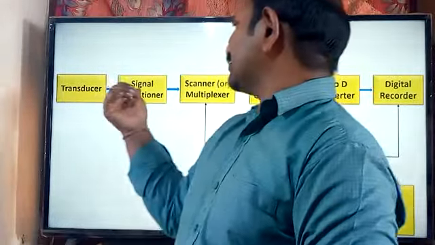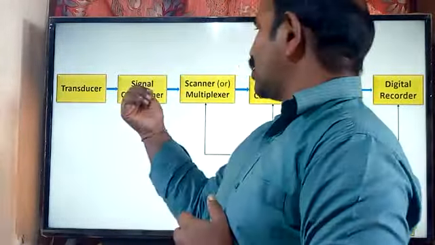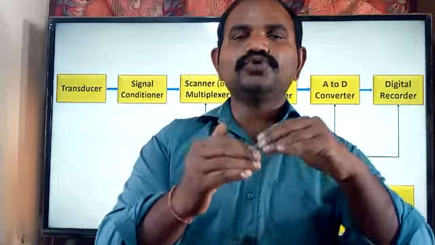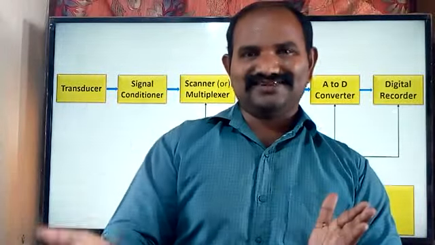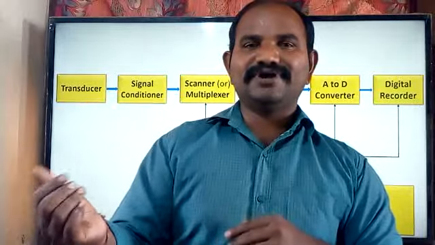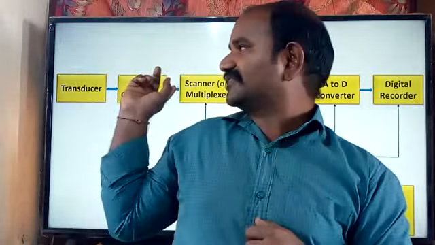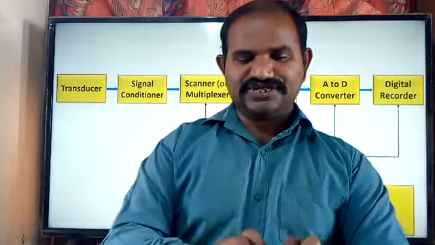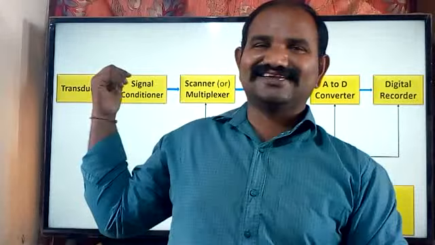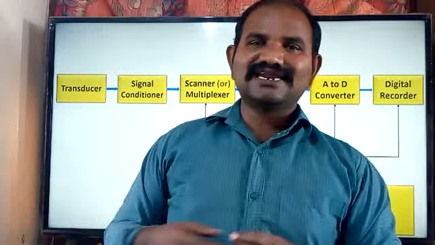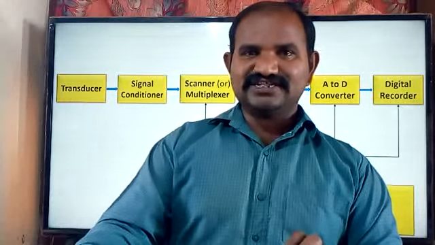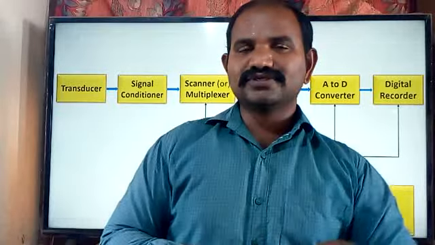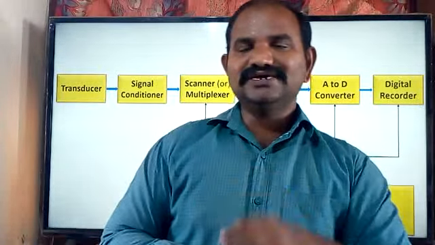So the signal conditioner we are having is called an instrumentation amplifier. The main intention of the instrumentation amplifier is to amplify the weakened signal into the strengthened format, and it is placed next to the transducer. If your transducer is very close to the destination, and the destination is satisfied with the information given by the transducer, then there is no need to use the instrumentation amplifier, which is nothing but the signal conditioner.